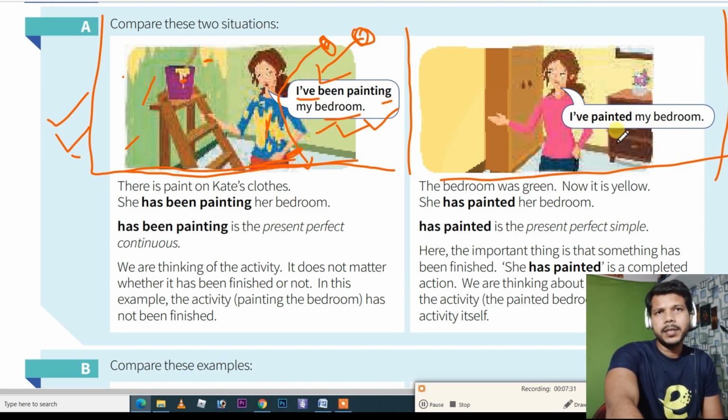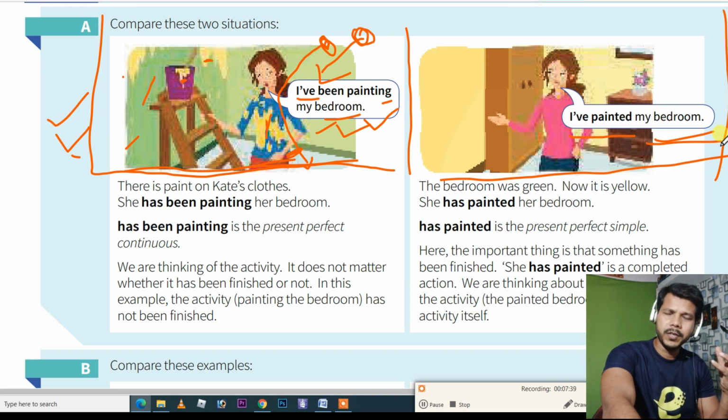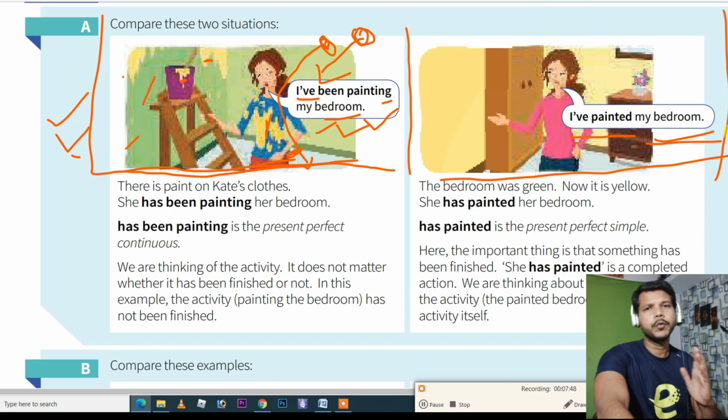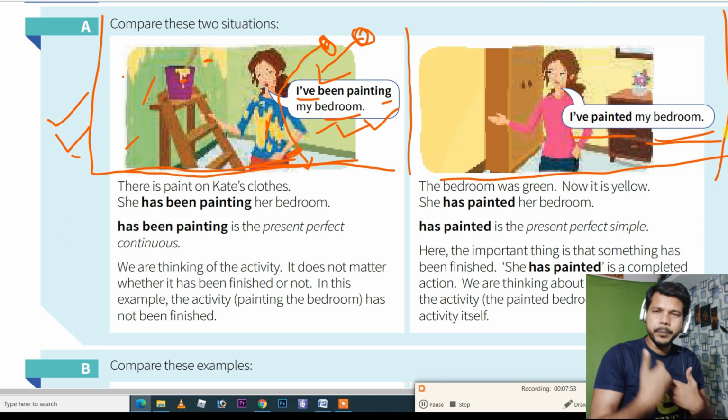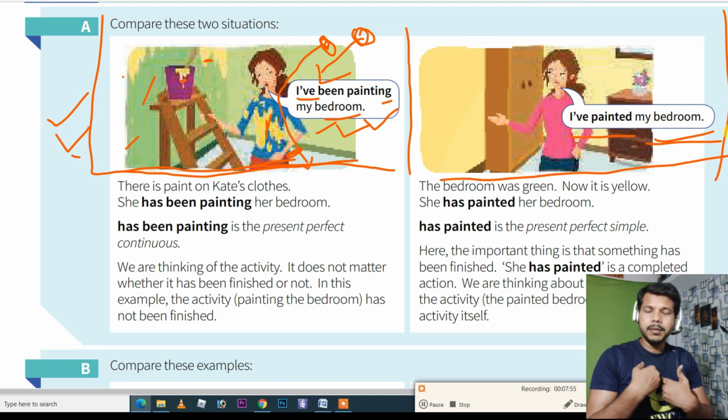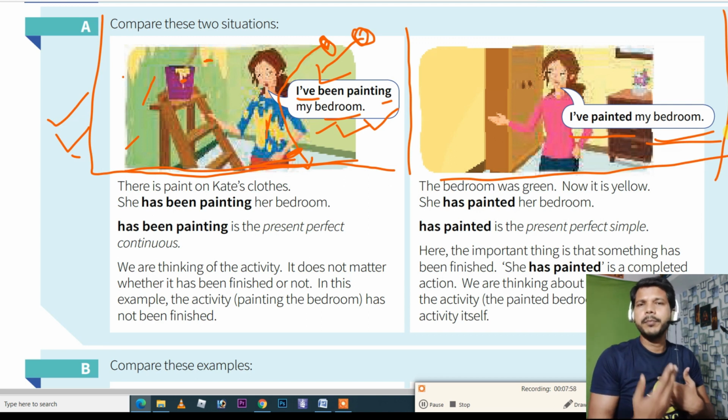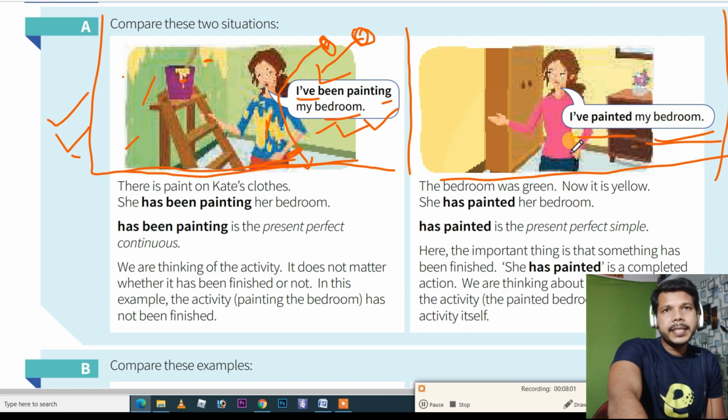Now in this picture this girl is saying, I have painted my bedroom. So when you say I have painted my bedroom, what is the situation when you have to say this? Without any confusion, as other people do, you have to figure out, as per the situation, whether I need to say have been or just have, like I have painted, I have completed. So you can say have plus V3 only when you see the thing is done, the work is done.